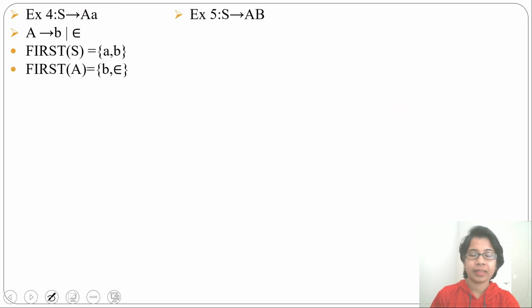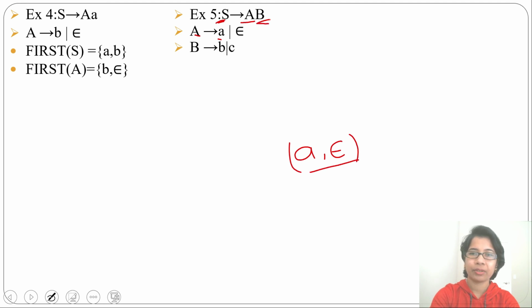Let's see another example. From S you can derive AB, from A you can derive A or epsilon, then from B you can derive B or C. Now what will be first of S? First of S will be first of A. What is first of A? First of A will be A and epsilon. When there is epsilon, then first of S will be first of B.